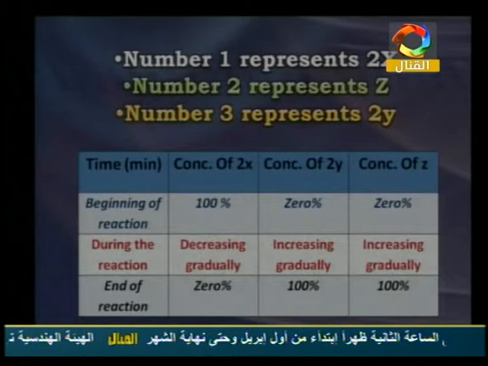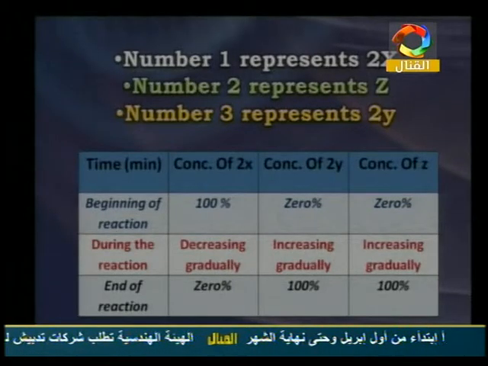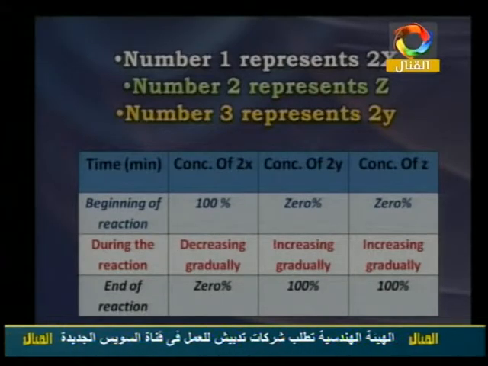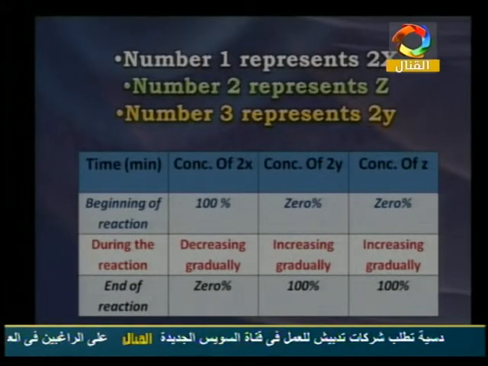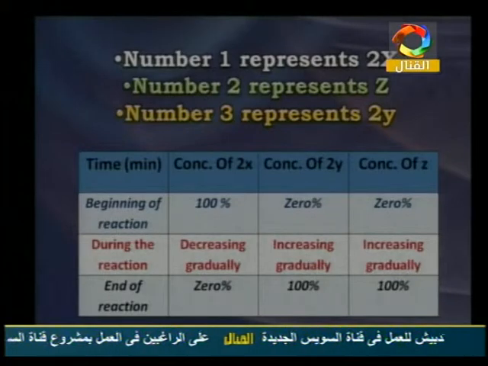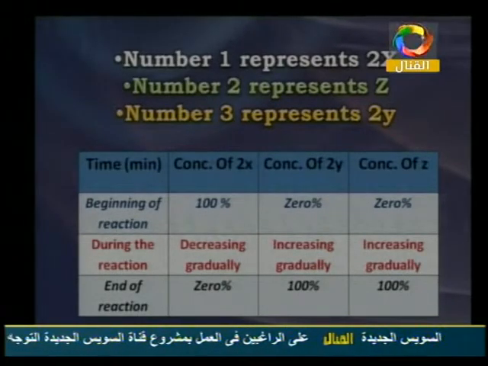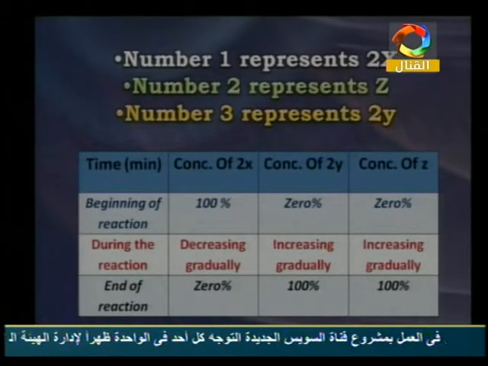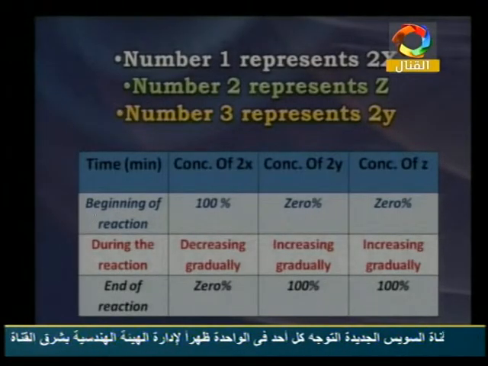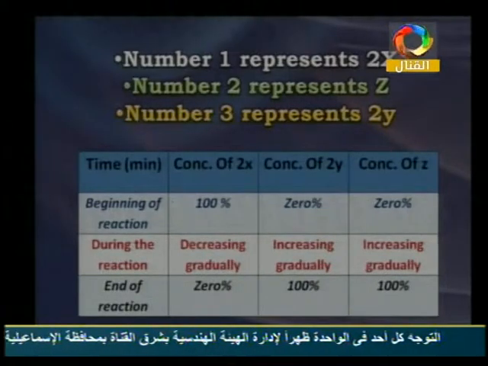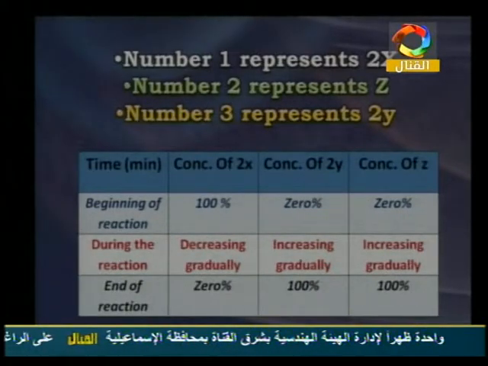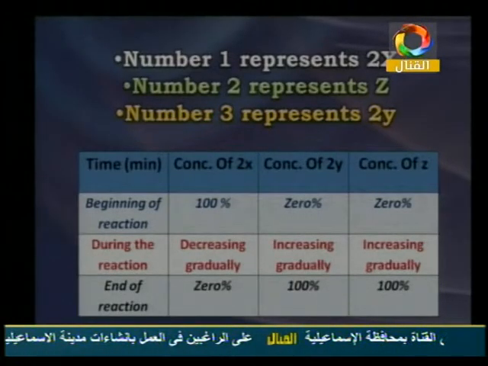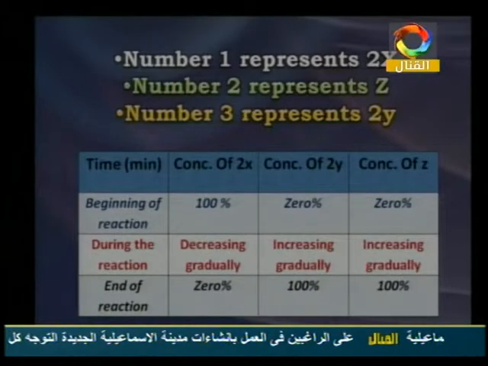And the last part is the end of the reaction. The concentration of 2x will be 0%, and the concentration of the products 2y and z will be 100%. Why? Because the chemical reaction is complete and produces the last amount, the last value, of the products 2y and z. It's very important to know this and concentrate on each part of this reaction and each type of these questions.